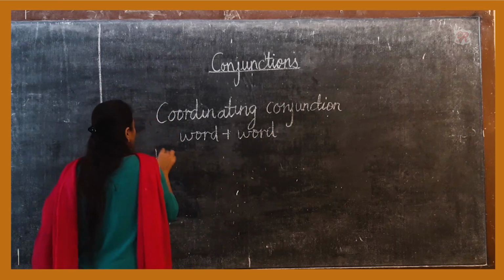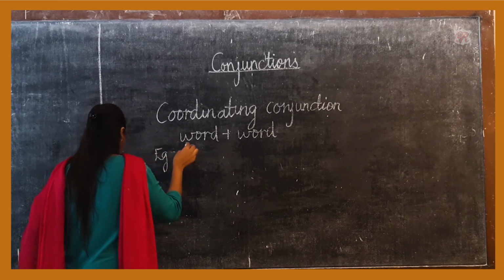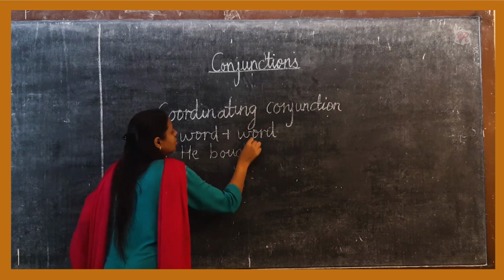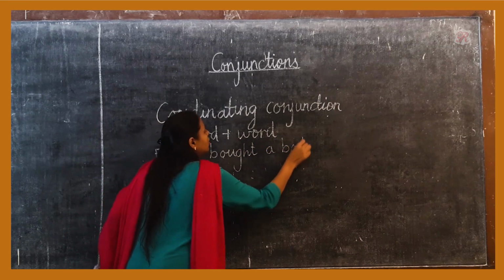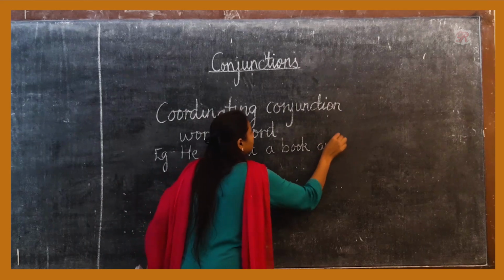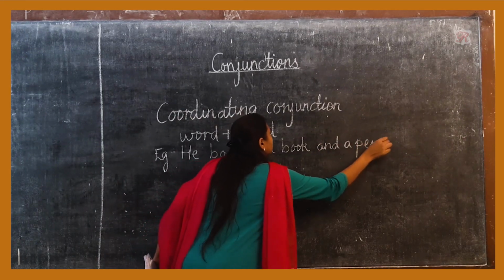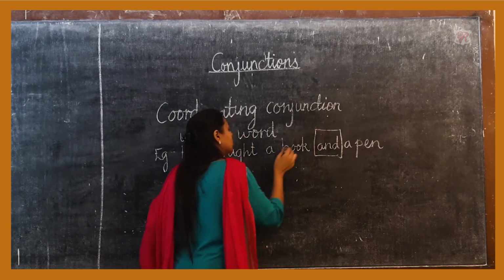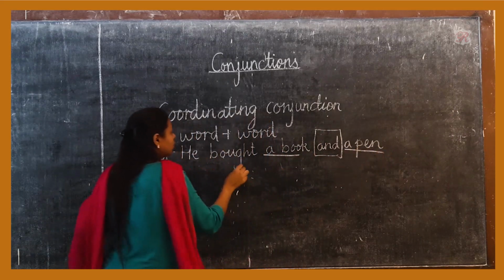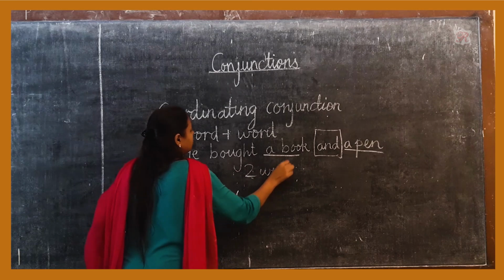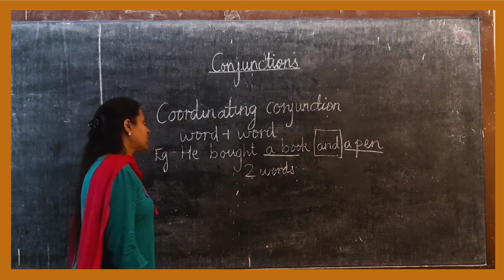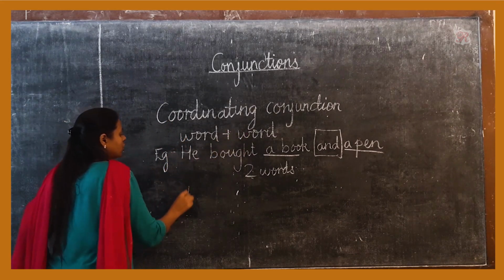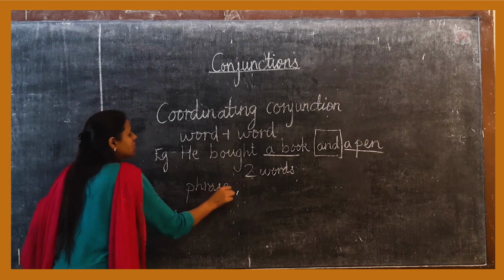If I say, he bought a book and a pen, the conjunction is and. A book and a pen are the two words used in the sentence. Coordinating conjunctions can also join phrase plus phrase.